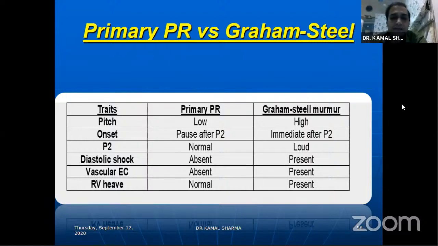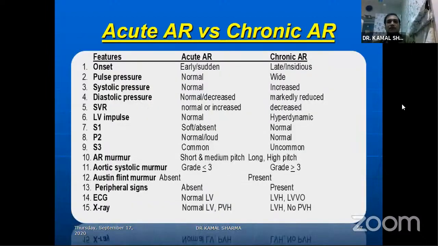Diastolic shock is present. Vascular ejection click is present, and RV heave is also present. All are findings of pulmonary hypertension. Acute AR versus chronic AR, you can differentiate based on the onset, whether it's early and sudden, or late and insidious.